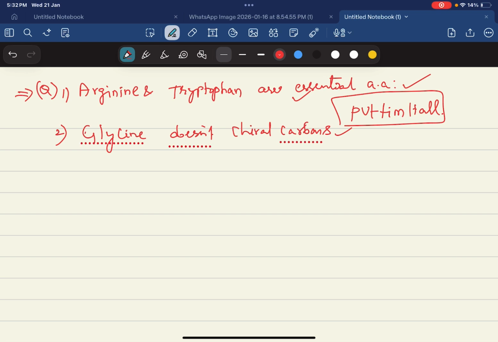This is the first amino acid. So the structure of this will be NH2CH(R)COOH. This is the general structure for any amino acid. In the place of R, different groups are connected. But in the case of glycine, this R is also hydrogen only. Because of that, this center carbon is connected with two hydrogens. That's why this is not a chiral carbon. If it is not a chiral carbon, it doesn't show optical activity. So that's what. Coming to the next.